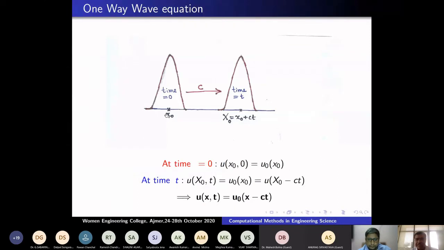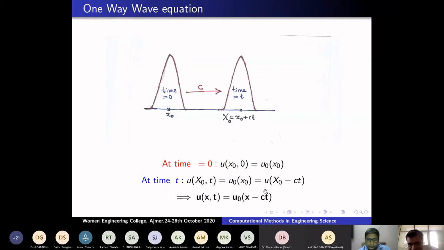It is just a translation. From here to here, the wave is getting moved, and the value of the wave at this point is given by the same value here. Therefore, it becomes that. In general, this wave satisfies, at any time t, u of x, t is equal to u naught of x minus ct. u naught is the initial condition here at time t equal to 0. Okay, this is how the problem is modeled. Now it is just a translation.